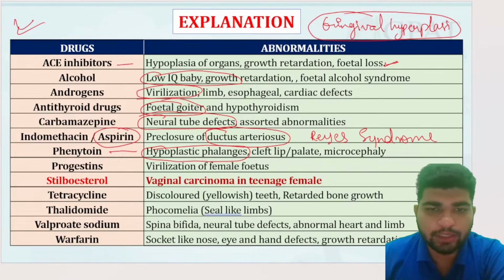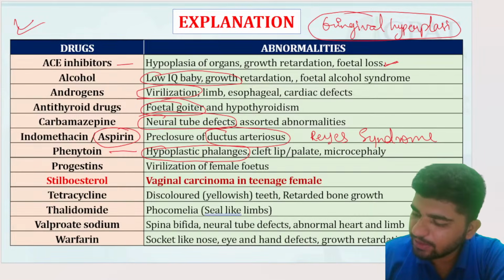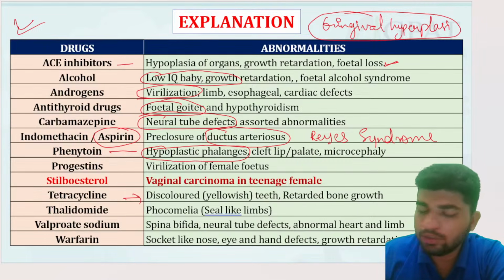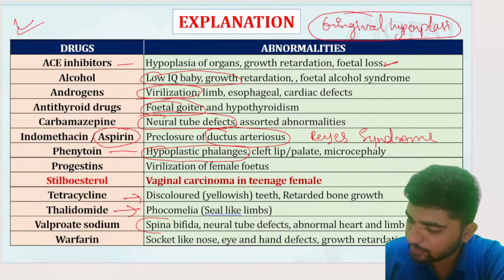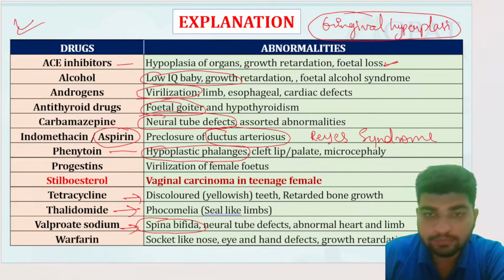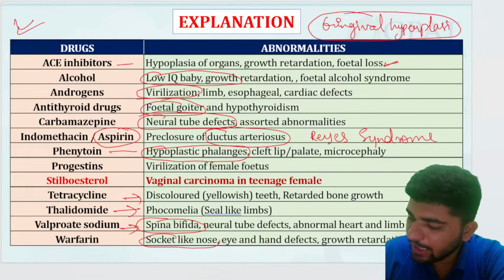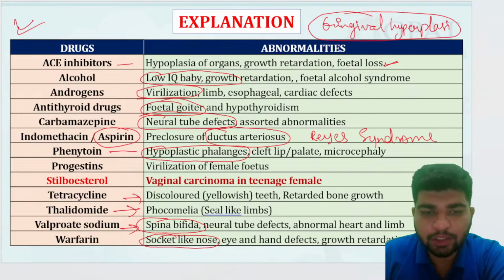Okay. Tetracycline: discolored, yellowish teeth, or retarded bone growth. That is very much known to you. Thalidomide: phocomelia, very much known to you. Valproate: spina bifida. Warfarin: saddle-shaped nose. Can you guys tell me what is the antidote of warfarin?